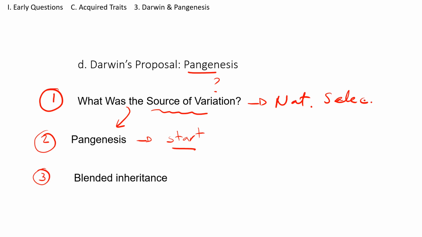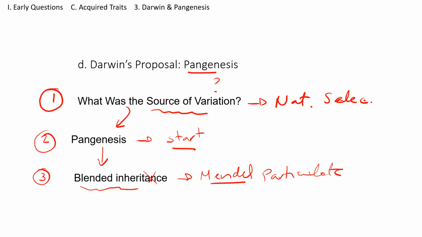but he never was able to meet Mendel. And one of these ideas that he had is blended inheritance, which we will talk more about in the following class. But this idea is obsolete right now because Mendel had an idea of particulate inheritance that we will talk about later.